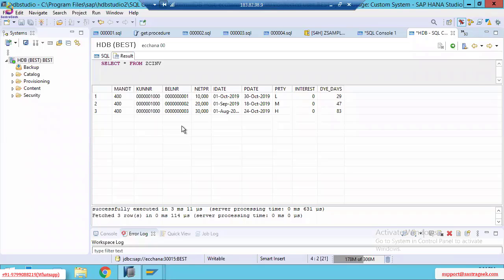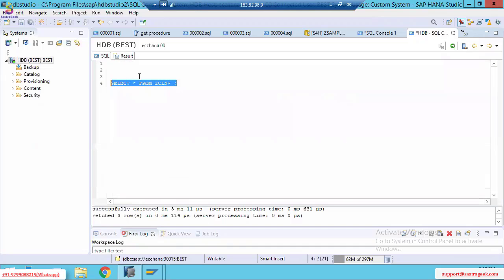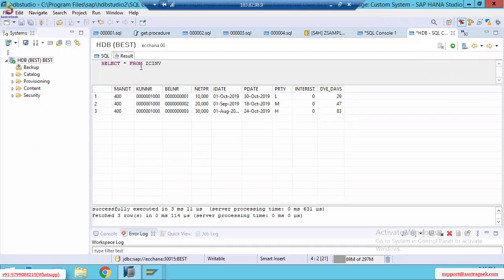Before replicating the table, I just checked whether the table exists or not in HANA Studio, in the HANA database. When I checked, yes, there is a table. If you have the table, you don't need to replicate. But today, our main first topic is replicating the table. So that's why we have the table.